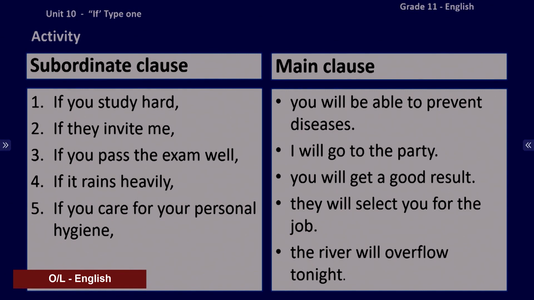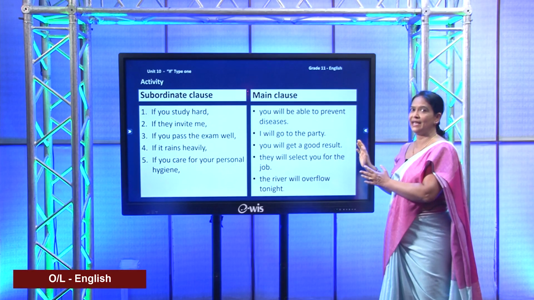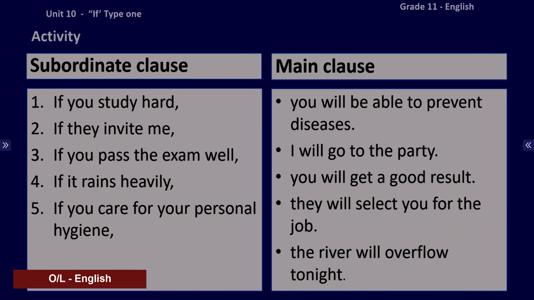We'll see. I have given you the subordinate clauses separately in a table and main clauses in a separate table. Now, what you need to do is read the subordinate clause, then read the main clause and match them appropriately. Now, this is the time for you to do the activity. All right. If you have completed your work, let's check the answers.